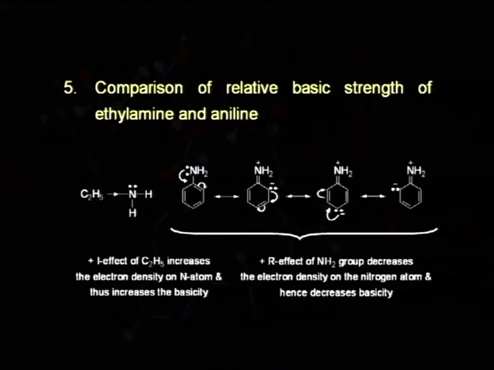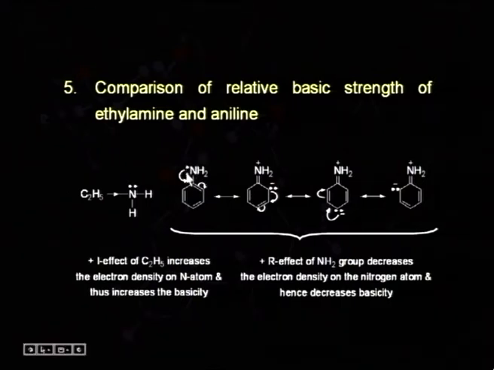Now, we can compare the basic character of ethylamine and aniline also with the help of the resonance concept. Here we can see the ethylamine. In aniline, we have a lone pair of electrons present on the nitrogen atom, and in ethylamine also we have a lone pair of electrons present on the nitrogen atom. Here the C2H5 group shows an electron releasing effect, and in this way it makes this lone pair of electrons more available for donation, and hence its basic character will be increased.